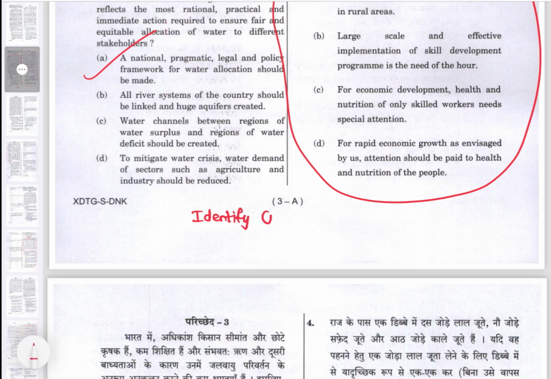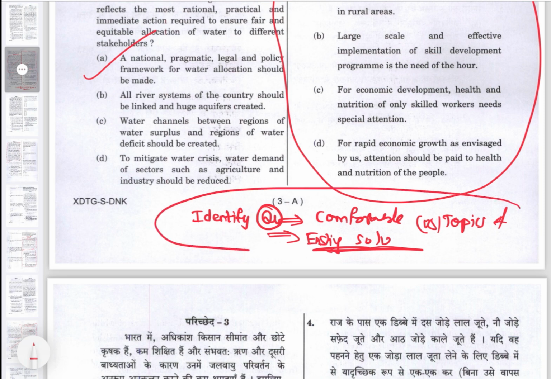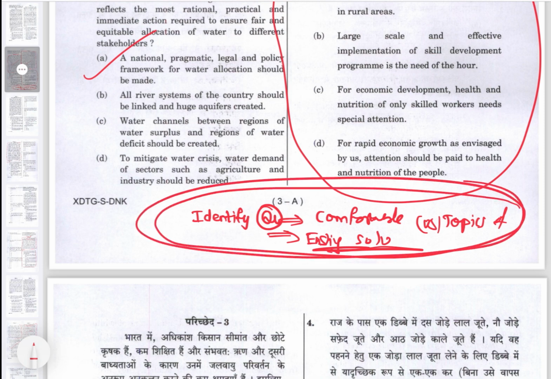Identify questions in which you are comfortable or easily solvable questions, or topics of your comfort. इधर से क्वेश्चंस आइडेंटिफाई करना है. ठीक है, अब देखते हैं 2023 में ऐसा क्वेश्चंस क्या क्वेश्चंस है.